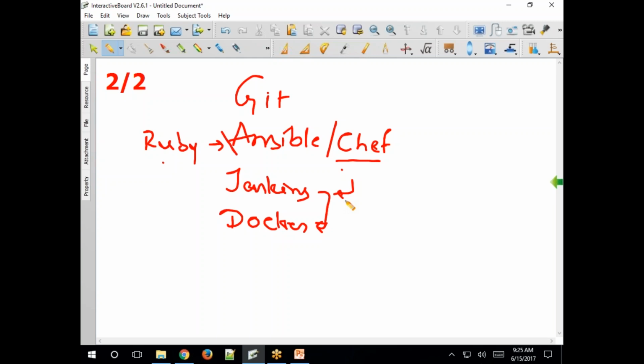So when it has to build the code, it can create a virtual machine where Maven will be installed. It will download the code and then finally build. For that, we can either use a virtual machine or a Docker container. Docker containers are like a replacement for virtual machines, and they have some more advantages over virtual machines. So we'll talk about Docker also. These are the main 6 tools that we will be focusing on.